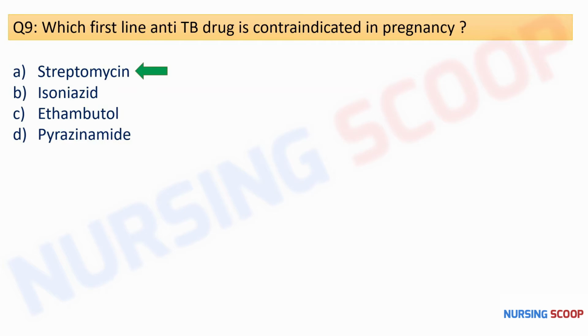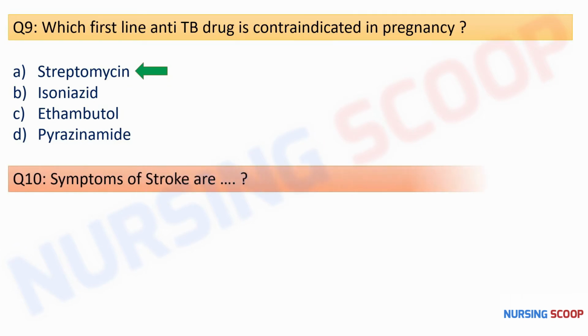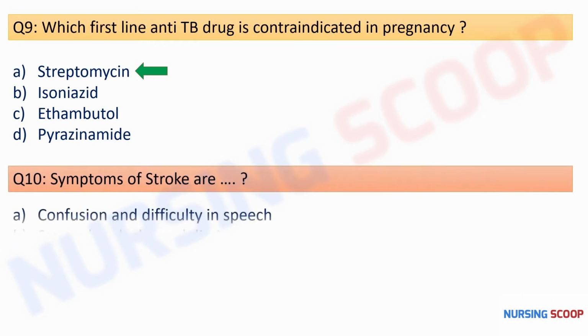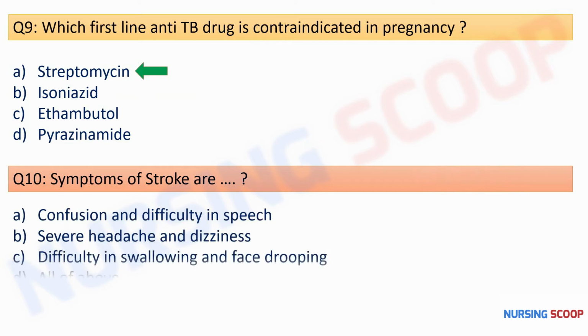So with this, moving to our next question, the symptoms of stroke are, here are the options: confusion and difficulty in speech, severe headache and dizziness, option C is difficulty in swallowing and face drooping, and option D is all of the above. So here the correct option is option D, all of the above, as all these symptoms indicate the stroke. So correct option is option D.